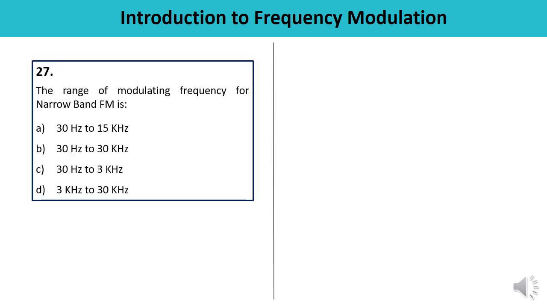Next question, the range of modulating frequency for narrow band FM. A narrow band FM signal contains a carrier component and a quadrature carrier linearly modulated by the modulating signal. A narrow band frequency modulated signal is band limited to fm, which is the modulating frequency, and the bandwidth is twice fm. So you must remember the range varies from 30 Hz to 3 kilohertz. Means the correct answer is C.